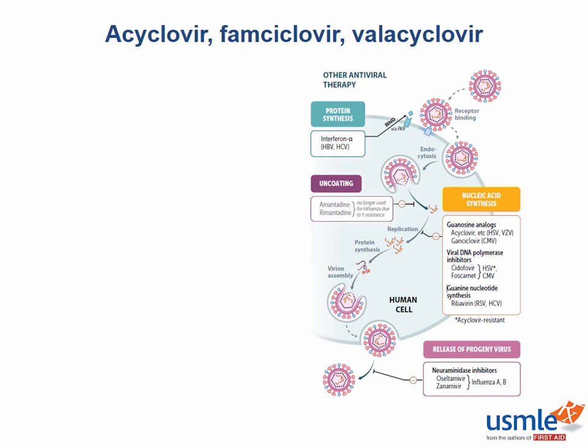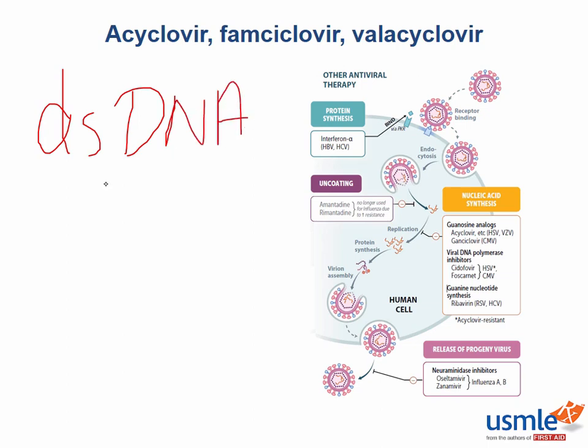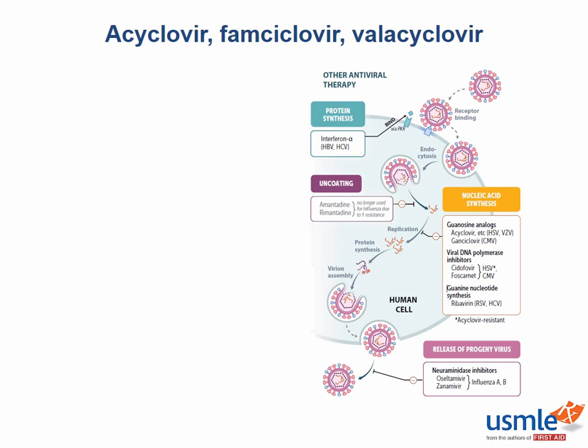Now let's spend some time to discuss the antiviral drugs that are used to treat the herpes viruses. Do you remember what kind of viruses the herpes viruses are? They are double-stranded DNA viruses. Very good. The drugs listed here include acyclovir, famciclovir, and valacyclovir, and they have activity against the varicella and herpes simplex viruses, but they do not have activity against the cytomegalovirus. The drug ganciclovir, which is another antiviral medication, is what is active against CMV.